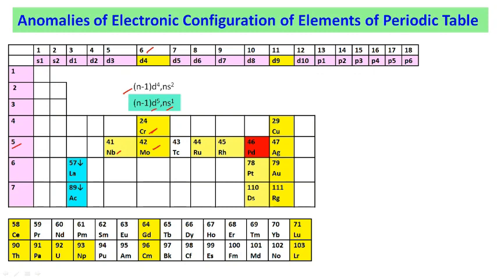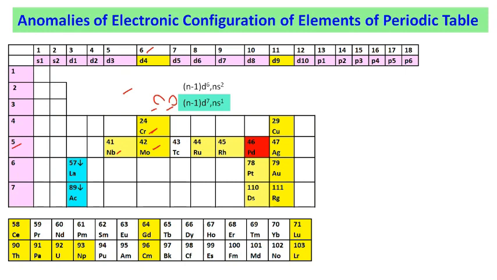This can be explained by the consideration of these half-filled orbitals. Similarly, ruthenium and rhodium have a different electronic configuration for their outermost shell than the expected one.